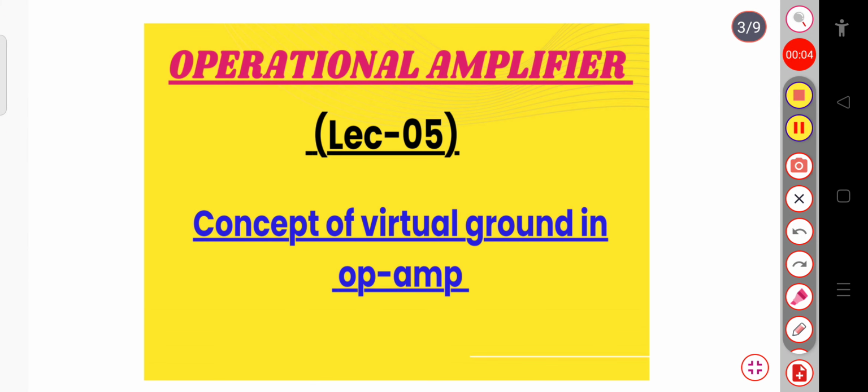In this part we will see about the virtual ground concept. Now let us consider an operational amplifier. So let me draw an operational amplifier just like this. This one is the output and we know it has one inverting terminal and one non-inverting terminal.